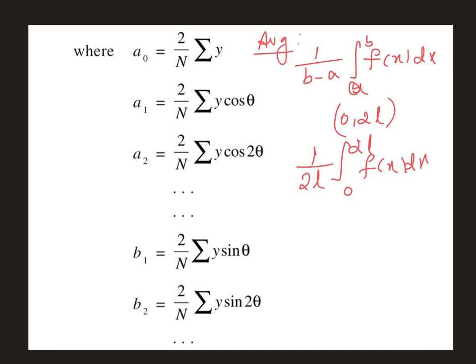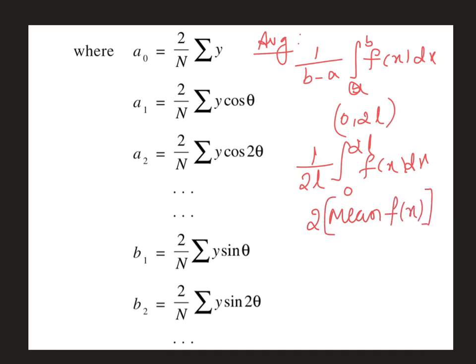Now to make it the a0 formula, we should multiply by 2. If you multiply by 2 here, this 2 gets cancelled, and it becomes 1 by l integral 0 to 2l f of x dx. Therefore, you can write this as 2 times the mean value of f of x.